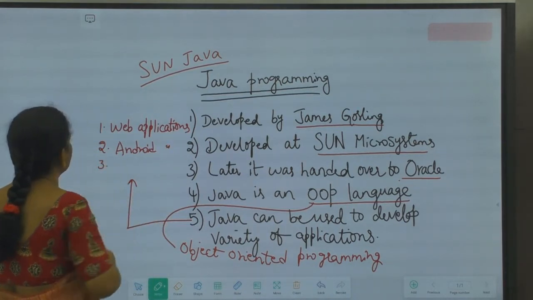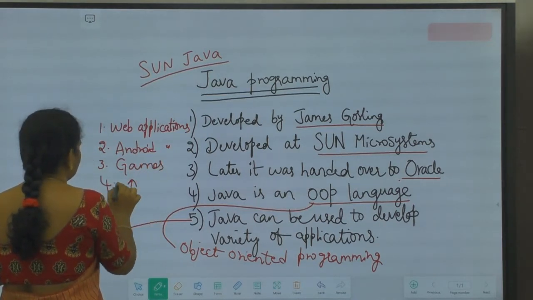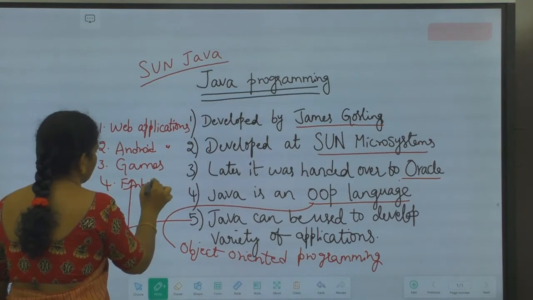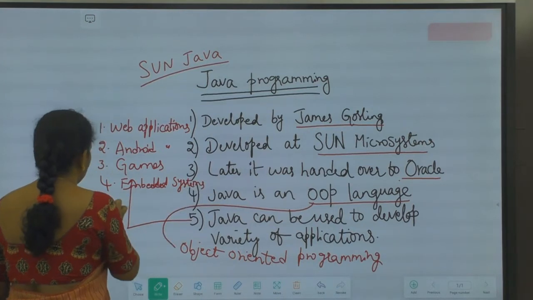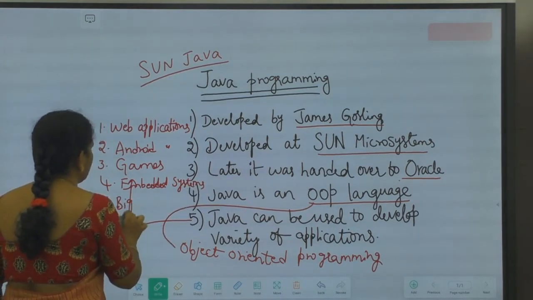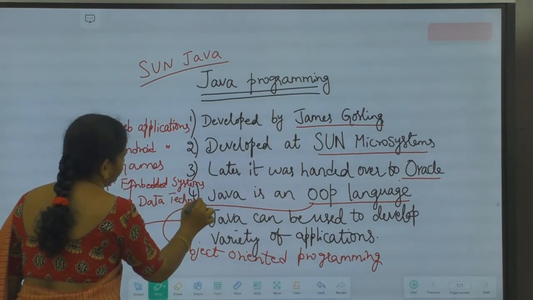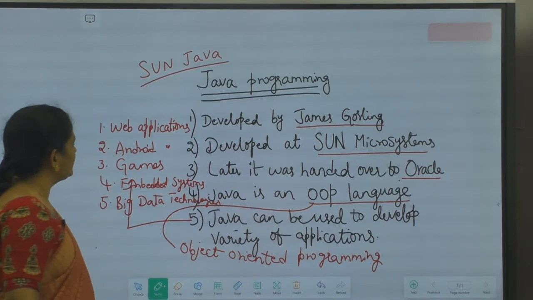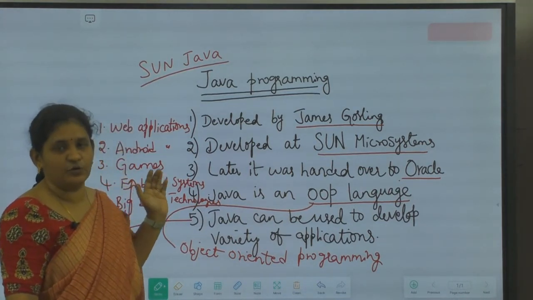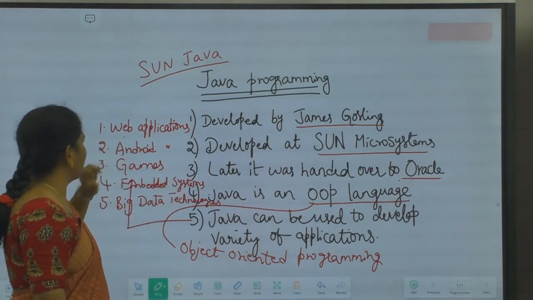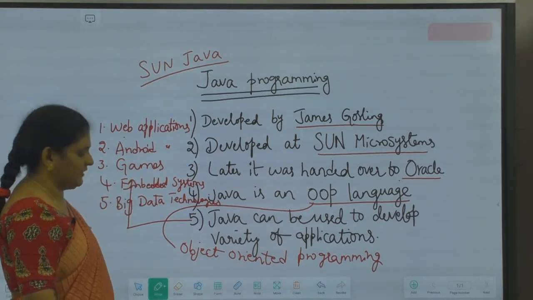And the third one is we can develop games also by using the Java programming language, and we can also develop embedded systems. Even some big data technologies are also developed by using Java only. So these are a few applications where we use Java to write applications: web applications, Android applications, games, embedded systems and big data technologies.